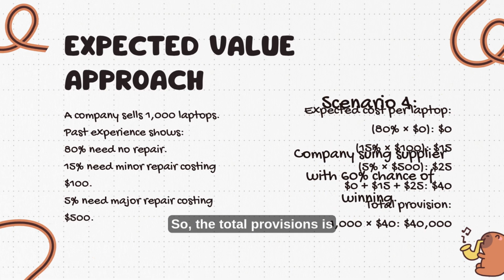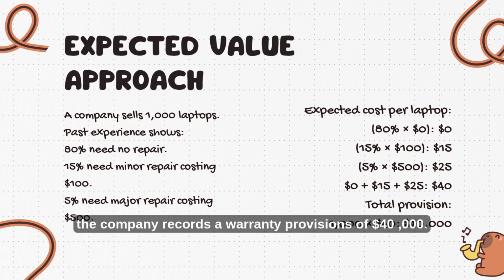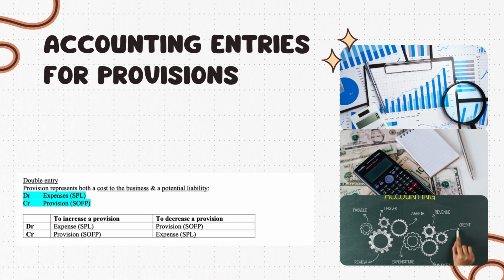So the total provision is 1,000 times $40. Once you get that, therefore the company records a warranty provision of $40,000. This is a very common ACCA exam technique.